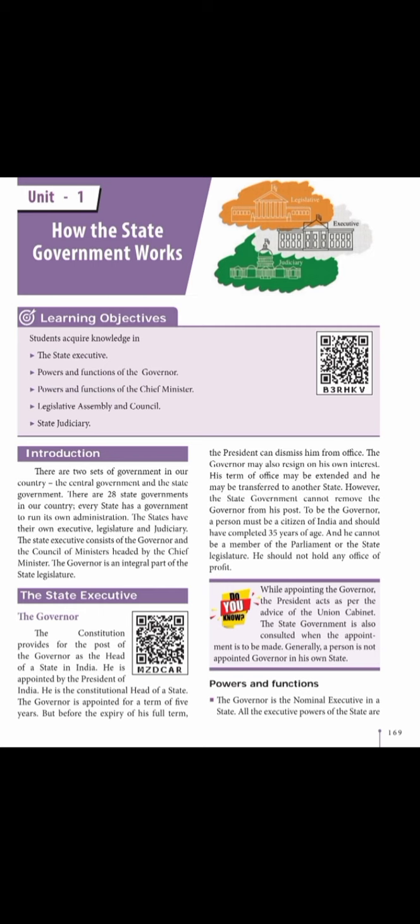That means legislature means to lay down the rules, laws, regulations like that. Executive means they have to execute, implement, put into action. That is called executive. Judiciary is a separate branch that looks after the law and order in the country. Okay, state executive consists of governor, council of ministers, headed by chief minister.